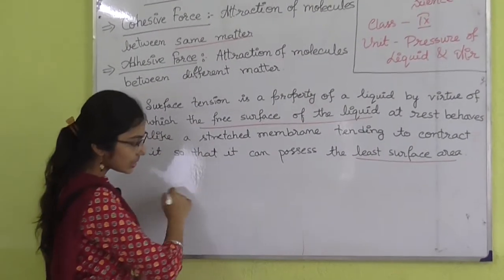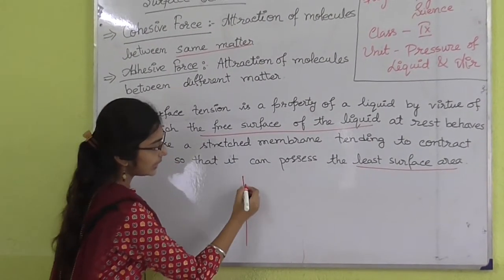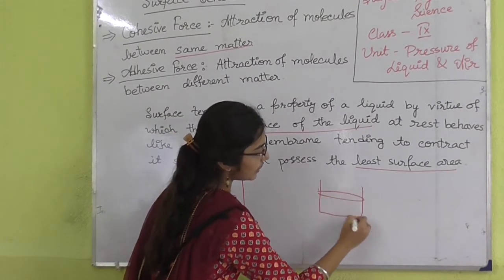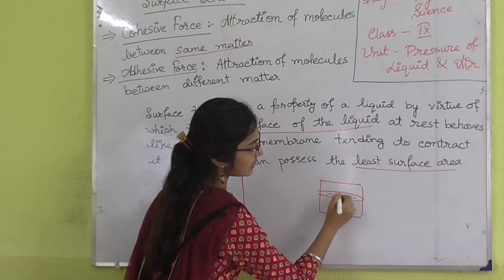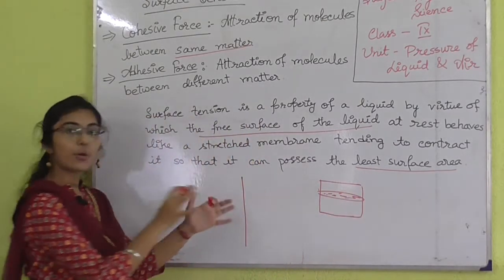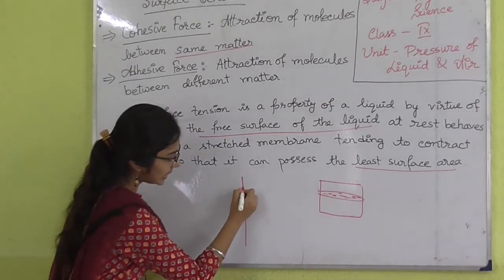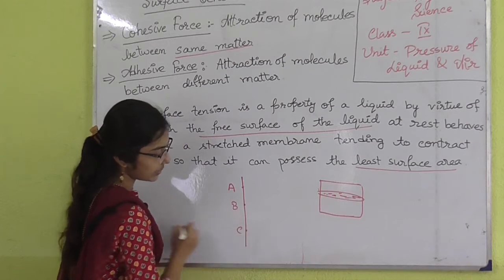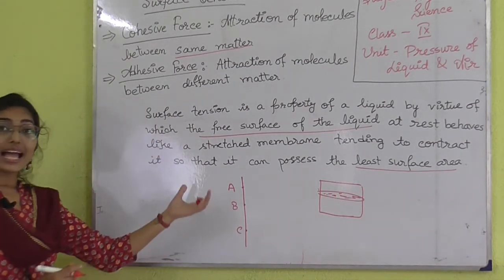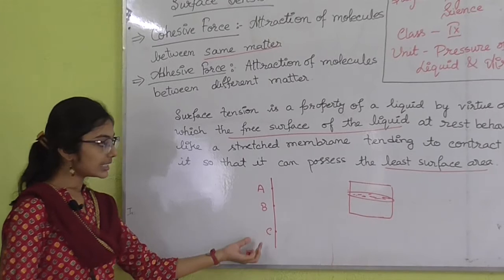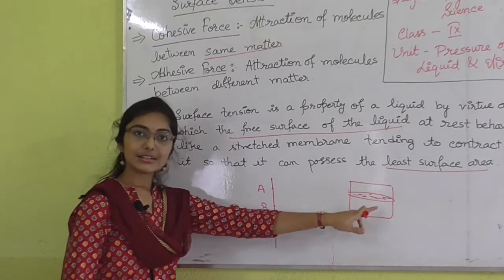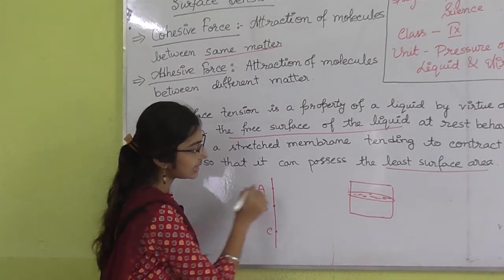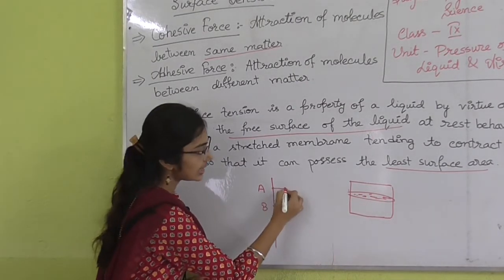Suppose I am considering the free surface of a liquid. Here some liquid is kept, and there are so many molecules. At point A one molecule, point B one molecule, point C one molecule. I have drawn an imaginary line along the molecules of the free surface of the liquid. The molecules are possessing force. Here is a force.